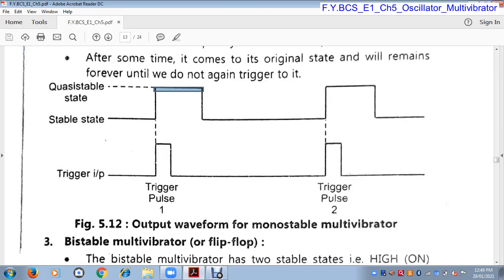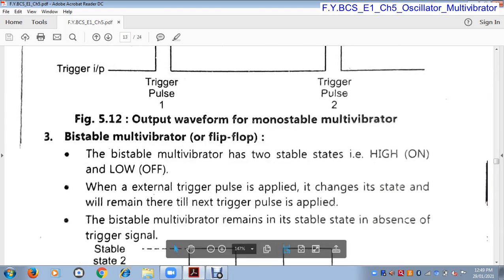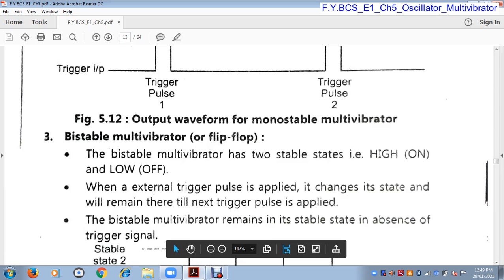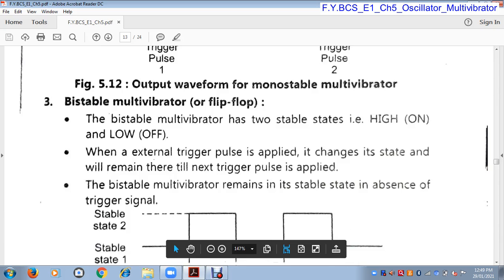Okay. Now the next is the bistable multivibrator. In a bistable multivibrator, there are two stable states. The bistable multivibrator is also called a flip-flop. The bistable multivibrator has two stable states, high and low. When an external trigger pulse is applied, it changes its state and will remain there until the next trigger pulse is applied.